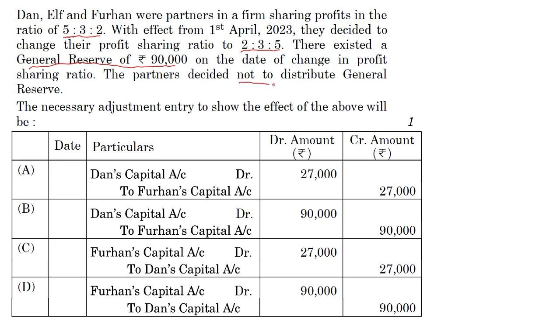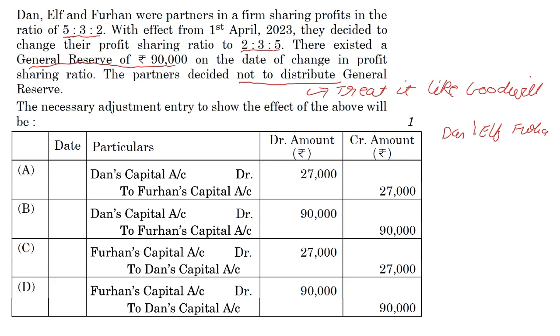Whenever they say not to distribute, treat it like goodwill. It means we have to calculate the sacrifice ratio and gain ratio, right? So 5:3:2. We've got Dan, Elf, and Furhan. And we have their old ratio.